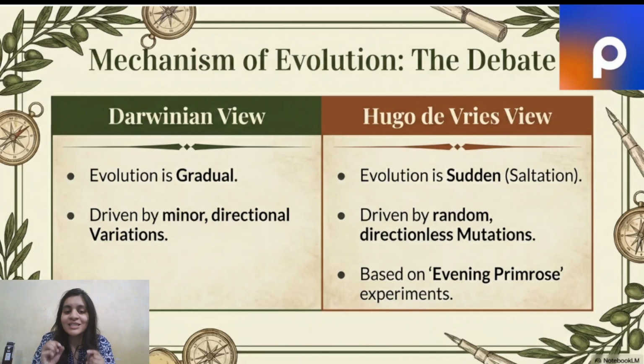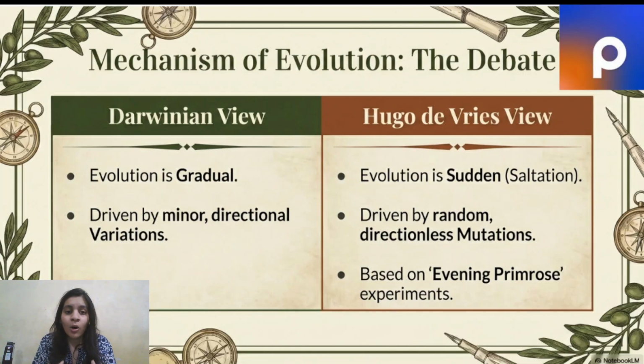He also called it saltation. What does he mean by saltation? Single step, large mutation. So he says large changes come in one step. He says evolution, like Darwin says, is not governed by these small gradual changes. Evolution is driven by all the random mutations. So here Darwin was saying everything is directional, but he's saying it is random. These random changes, few of them get selected, few of them survive, and that is how evolution is taking place.